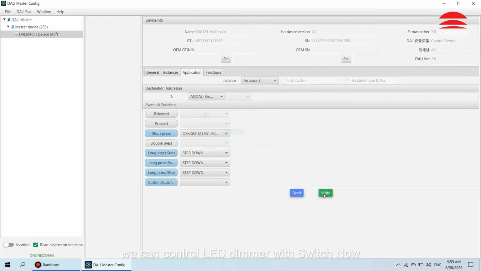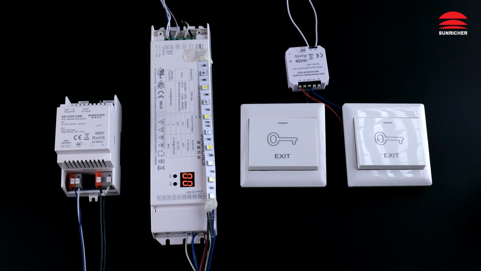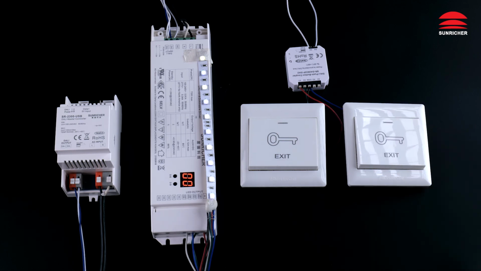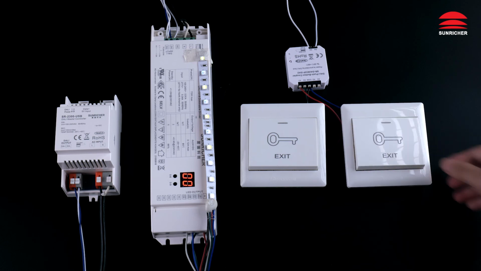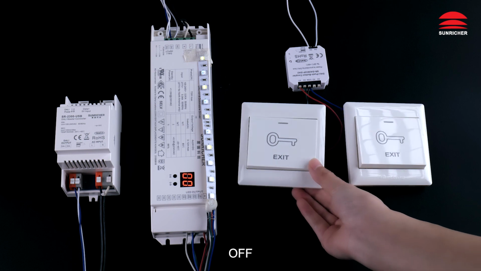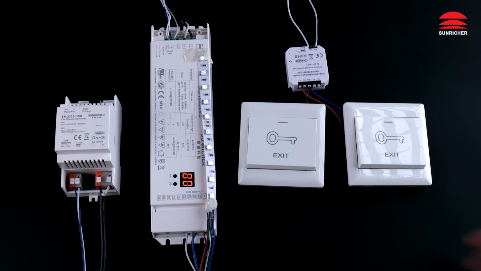Done. We can control the LED dimmer with the switch now. Off. On. Brightness down. Off. On. Brightness up.